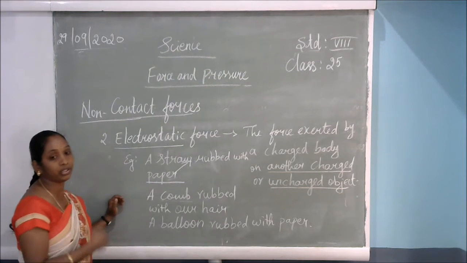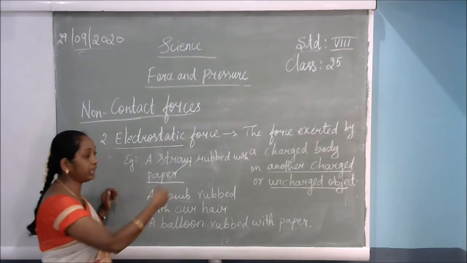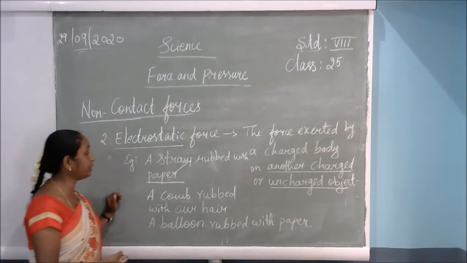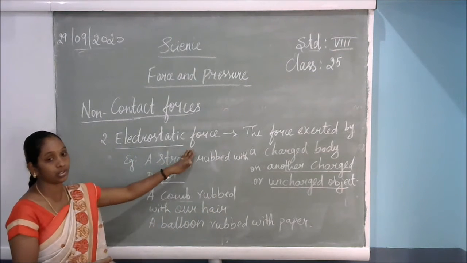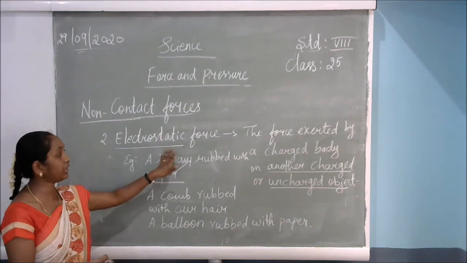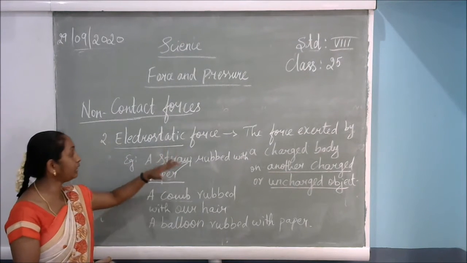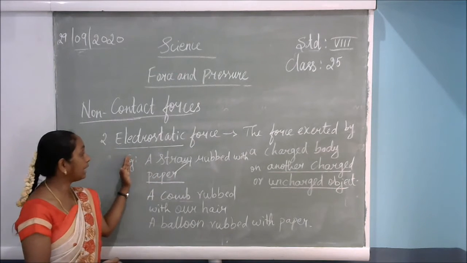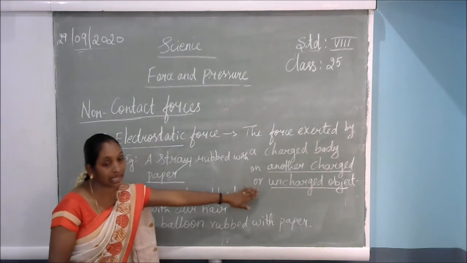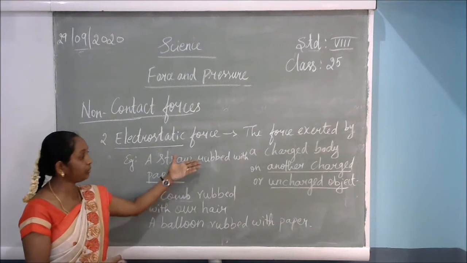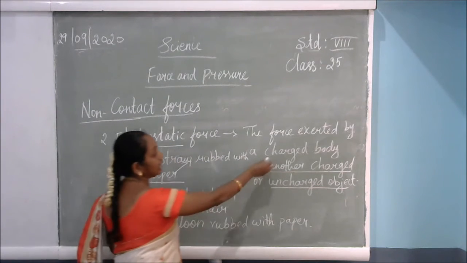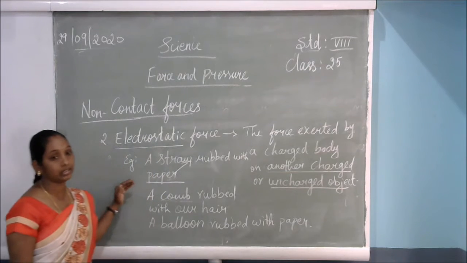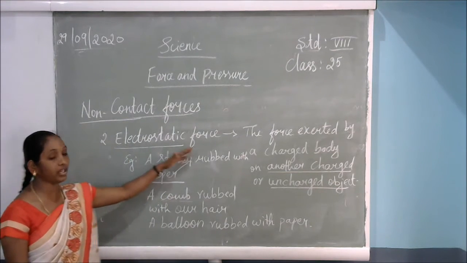Once it has been rubbed with the paper, the same balloon, when kept near other objects, will attract that object. So that is the electrostatic force. Here the electrons participate in this force. There is no other contact from one object to the other object. The charged particles are involved here. The electrons are transferred from the charged particles to other charged or uncharged particles. That is called what? Electrostatic force.